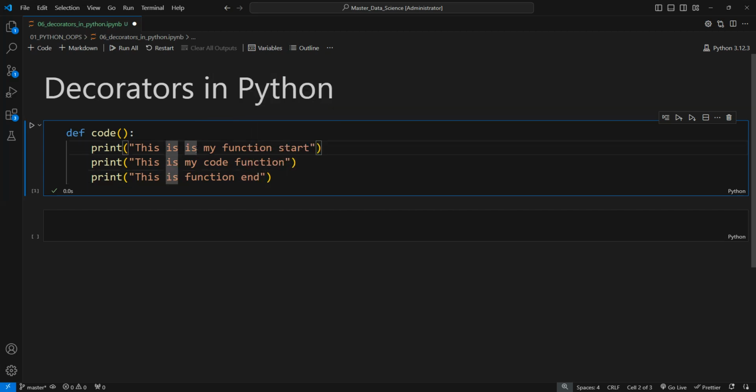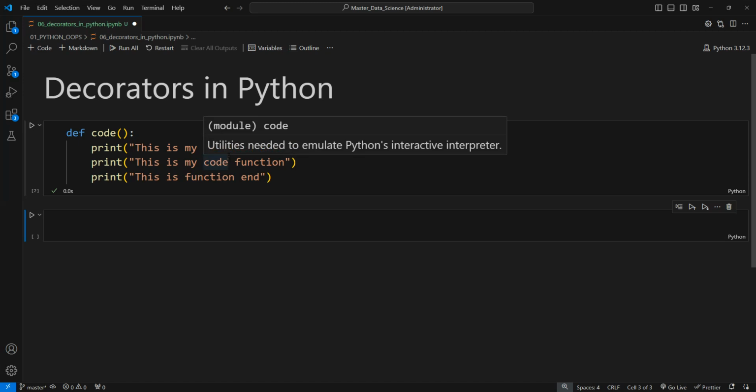Now we have written manually for one function that this is my function start, this is my function end. But what if we want to use these statements for multiple functions, like if we create hundreds of functions? How can we write these lines in 100 functions? We are doing this work repetitively. So to reduce this manual method, we will use decorators.